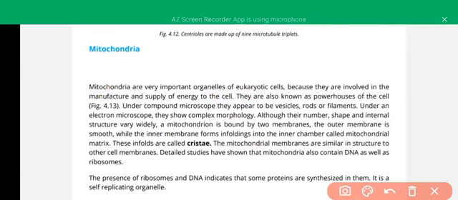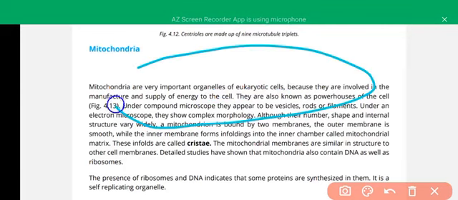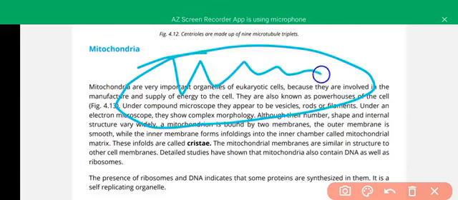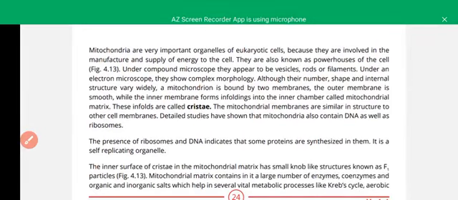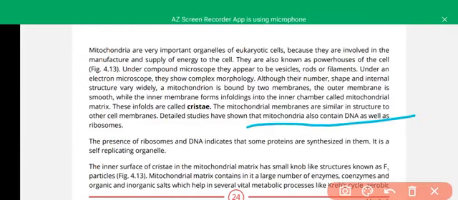It is composed of a double membrane. The outer membrane is smooth and the inner membrane is folded into cristae. It is the site of oxidative phosphorylation and the respiratory chain, and its folding is characteristic. The mitochondrial membranes are similar in structure to other cell membranes. It is also an organelle which contains its own DNA as well as ribosomes.